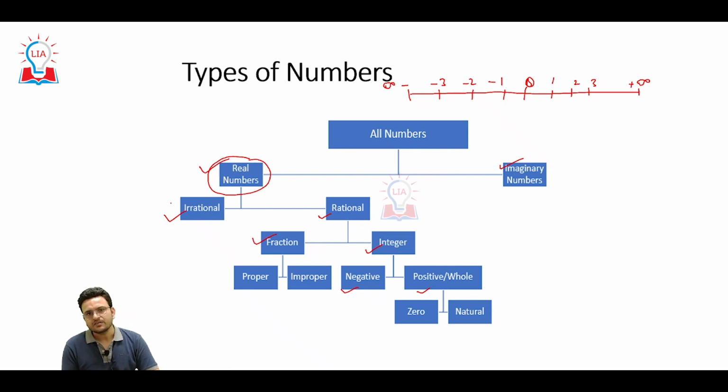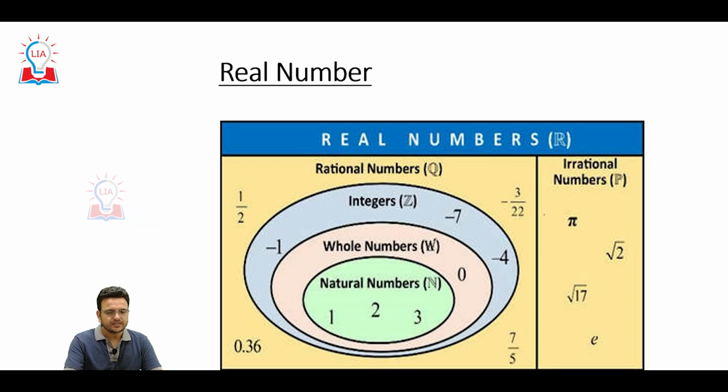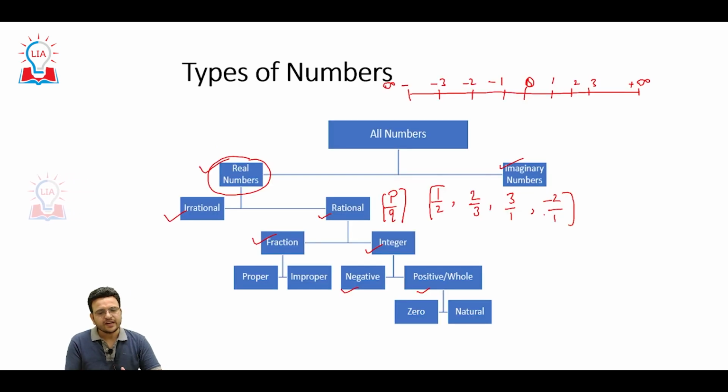What are rational numbers? The numbers which can be written in the form of P upon Q, like 1 upon 2, 2 upon 3, 3 upon 1, -2 upon 1. All these numbers are rational numbers.